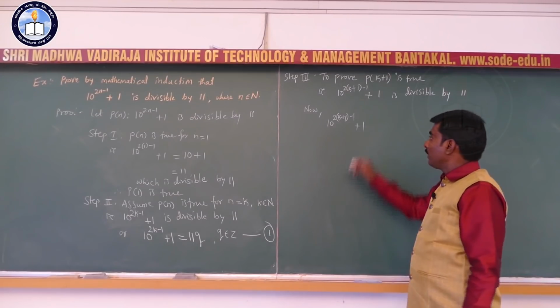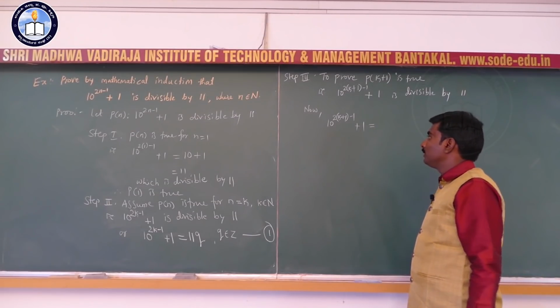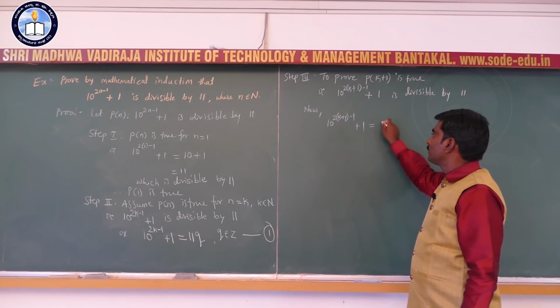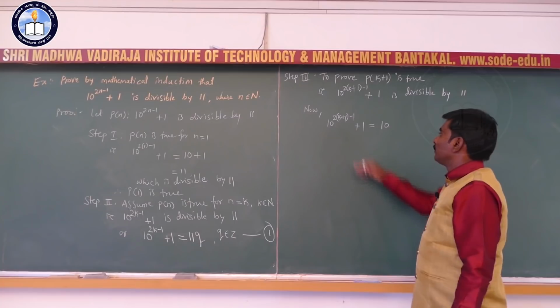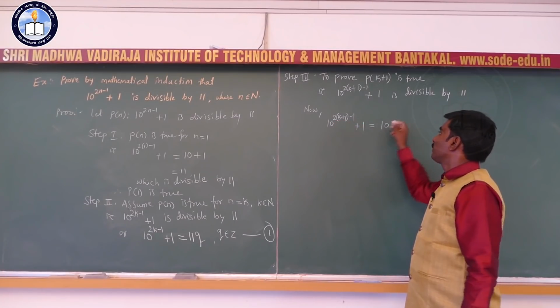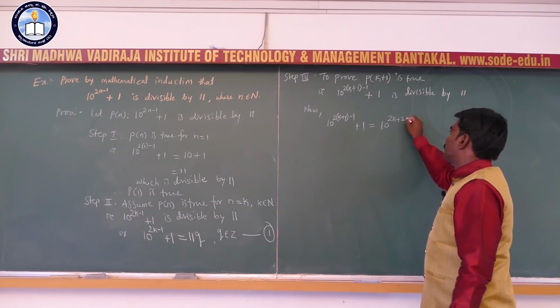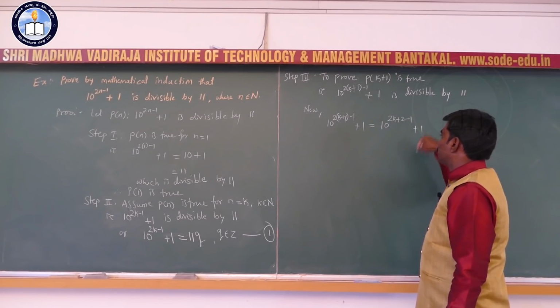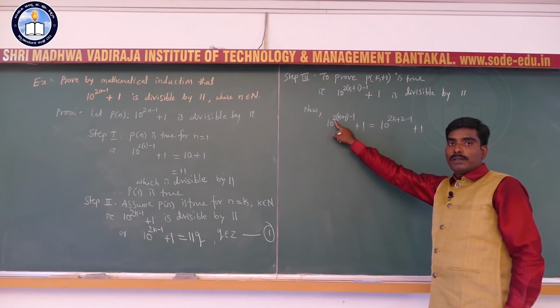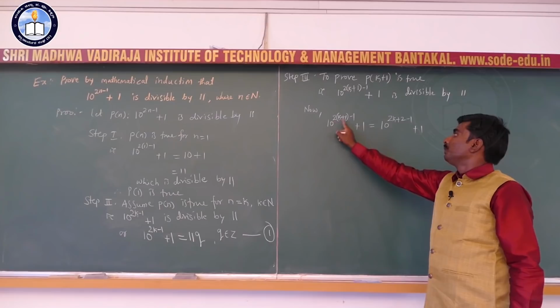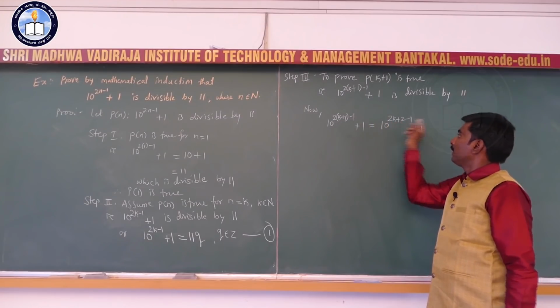Okay. And this is equal to, using laws of indices, you split this as 10 to the power, first you multiply 2 inside the bracket: 2k plus 2 minus 1 plus 1. 2 into k is 2k, plus 2 into 1 is 2, and this is minus 1.